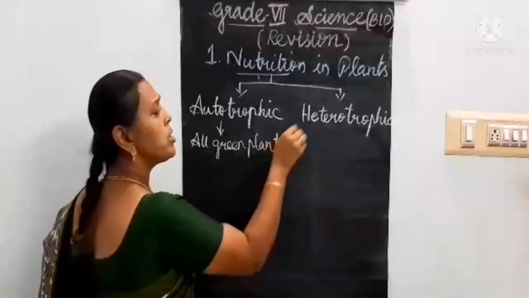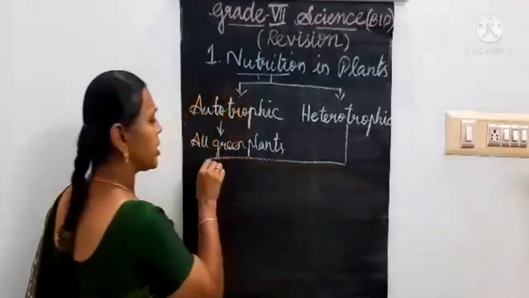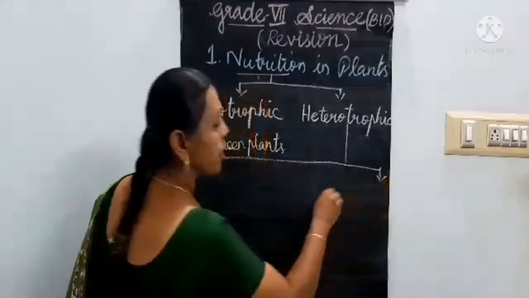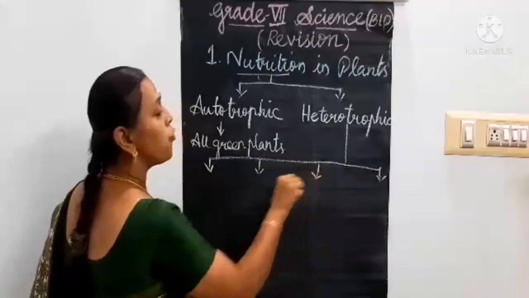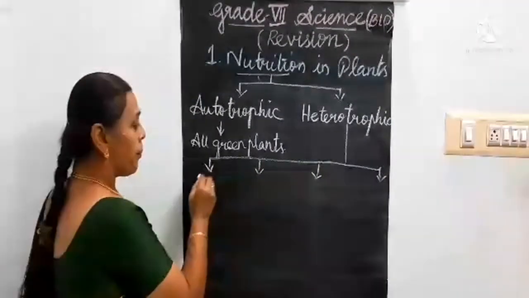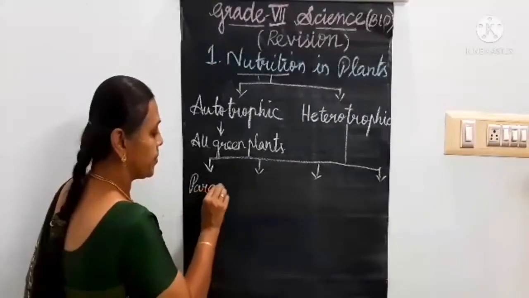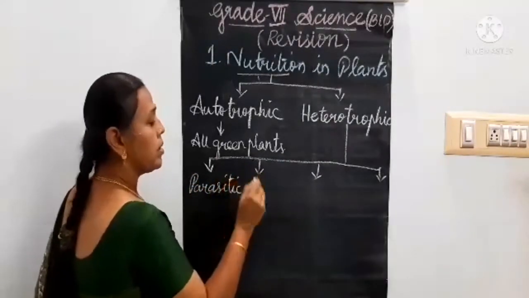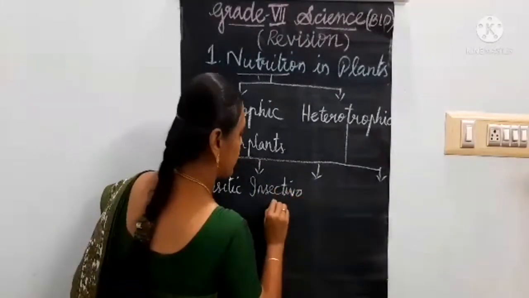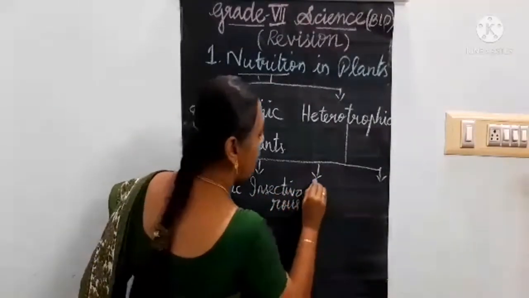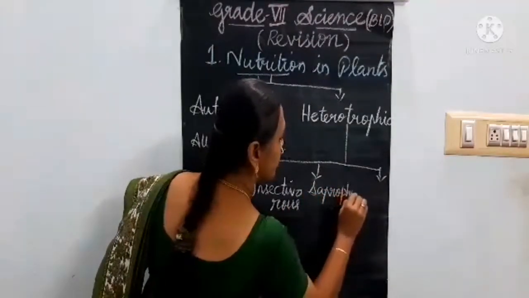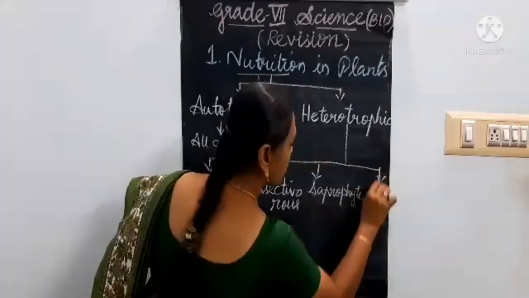And what about this heterotrophic mode of nutrition, which depends on others? This mode is further classified into 4 types. Do you remember what they are? Parasitic, insectivorous, saprophytic, and symbiotic.